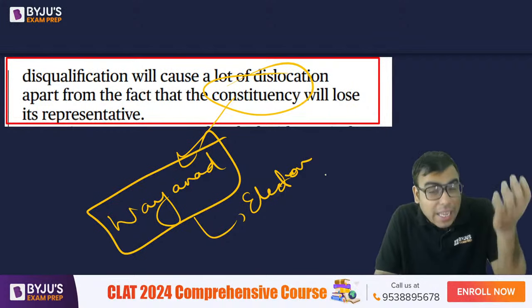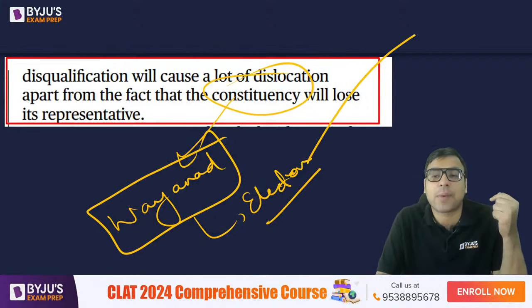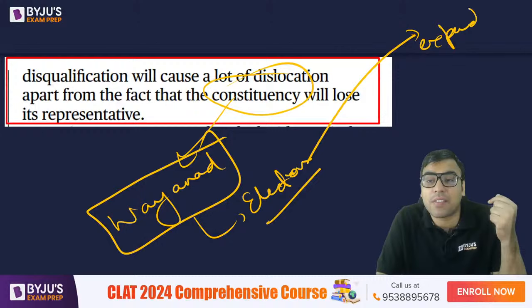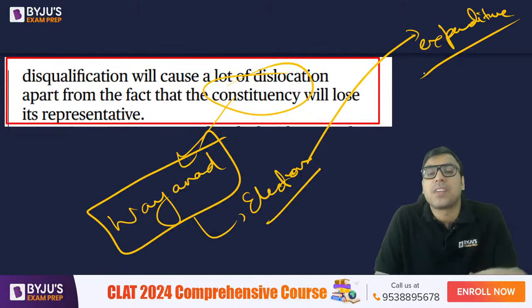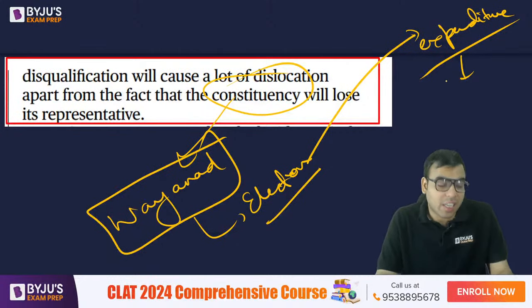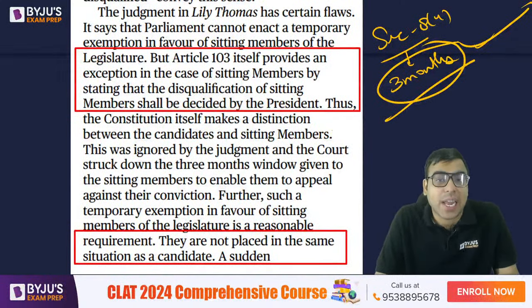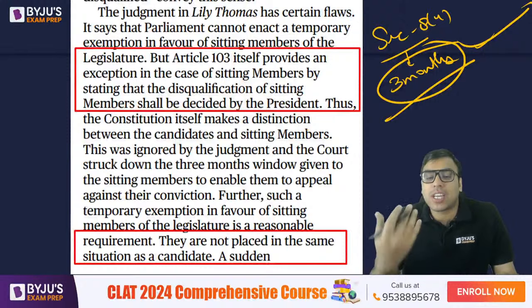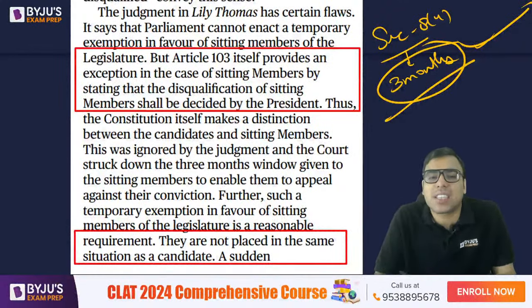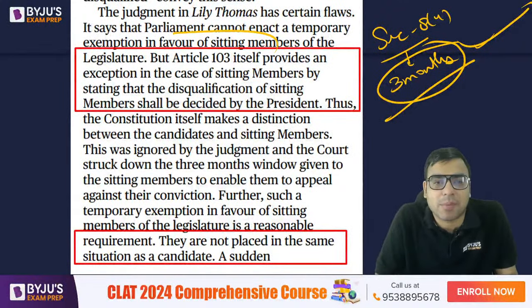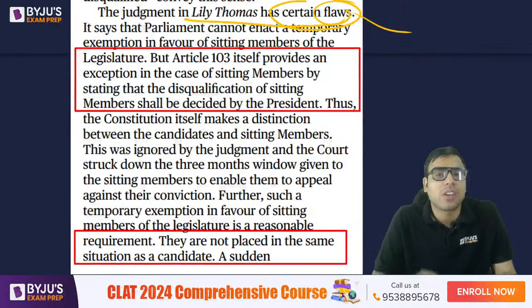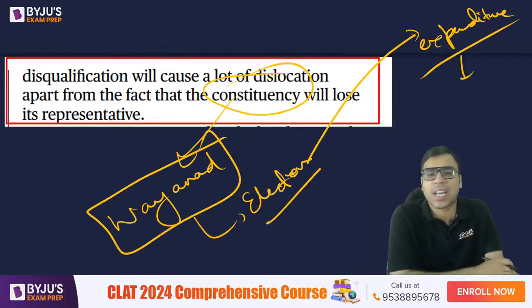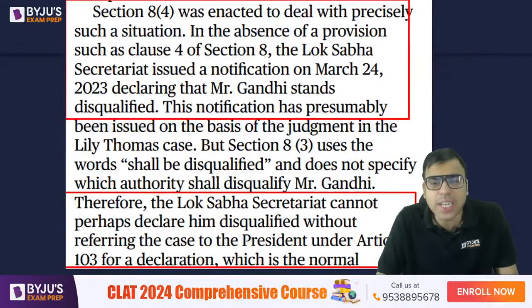There's another aspect which I'm telling you. Elections will happen, so expenditure will happen. I hope you are aware that in India, whenever elections happen, huge expenditure happens. So instead of that, these 3 months should have been given according to the author. So according to the author, 3 months time should have been given. The Lily Thomas case is not correct according to him. He is saying it has certain flaws, meaning shortcomings, according to the author. Okay, is it clear? So that is what is being talked about.